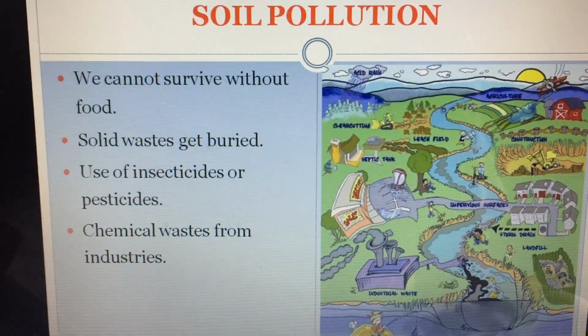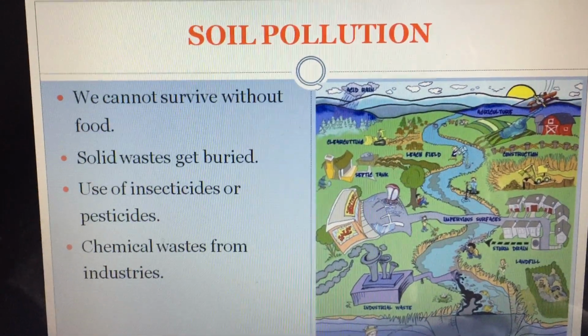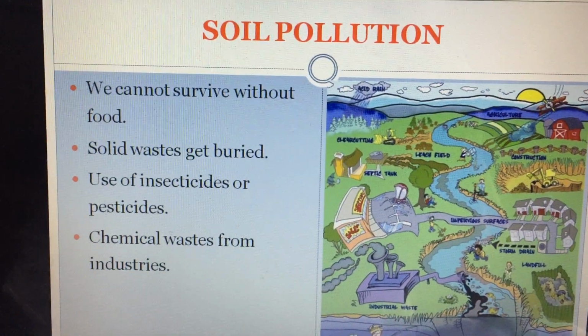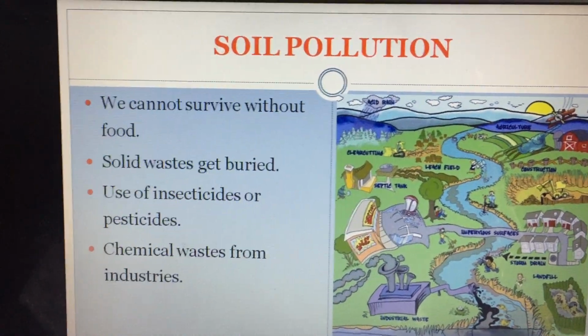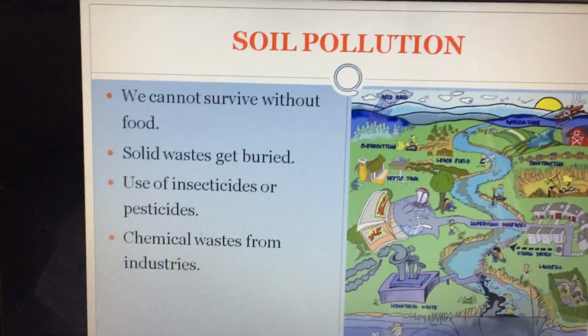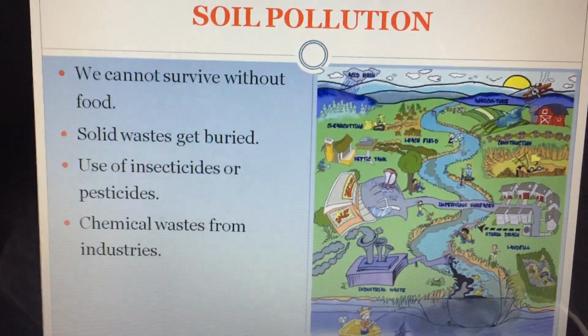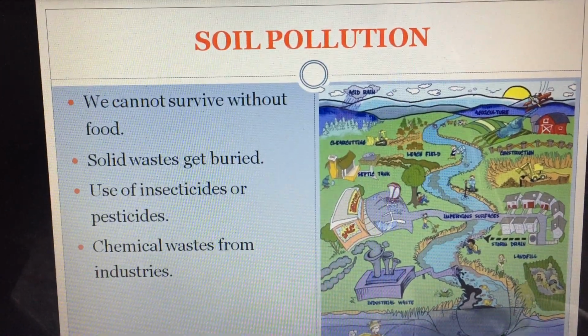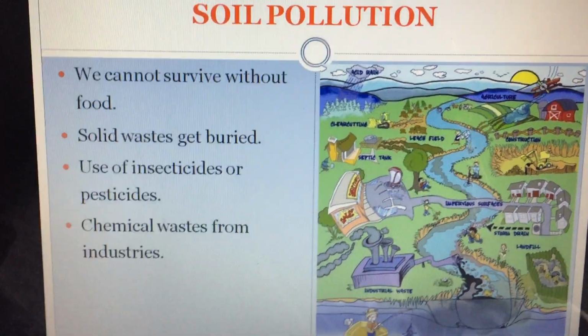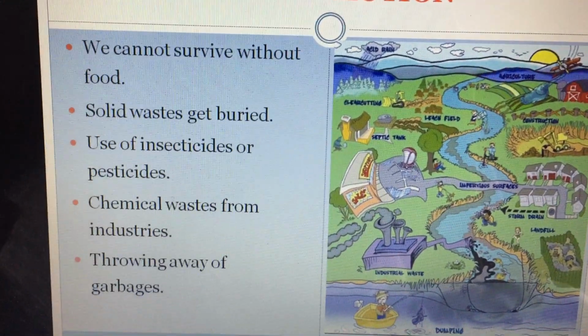Chemical wastes from industry. Industries emit so many gases that come from industries or factories, that go to the air and pollute the air. In the same way, the waste materials of the industries are thrown away outside, and that waste also creates soil pollution.